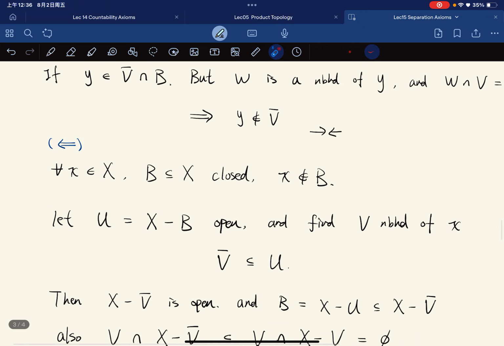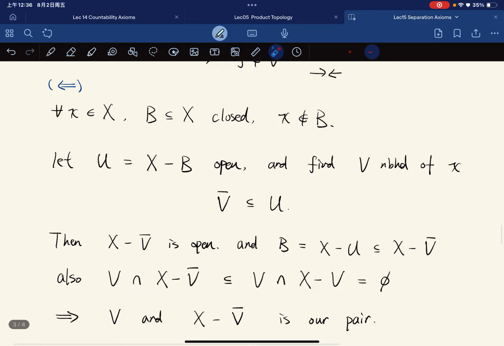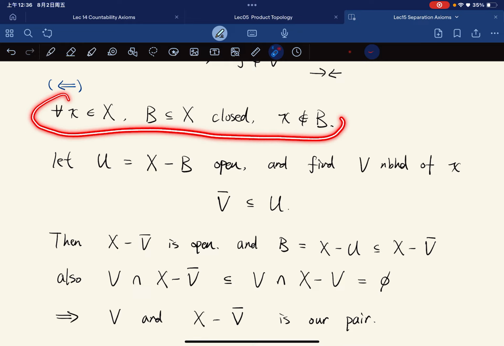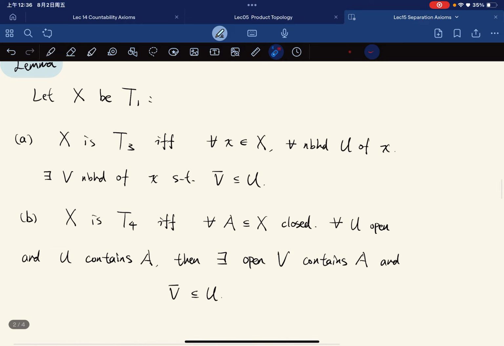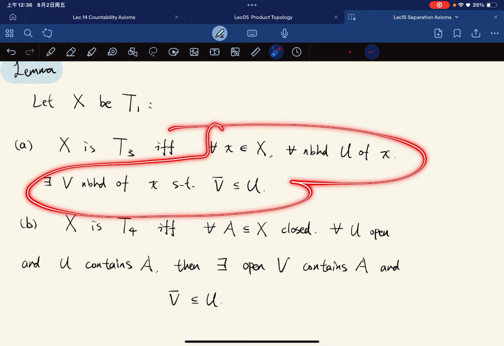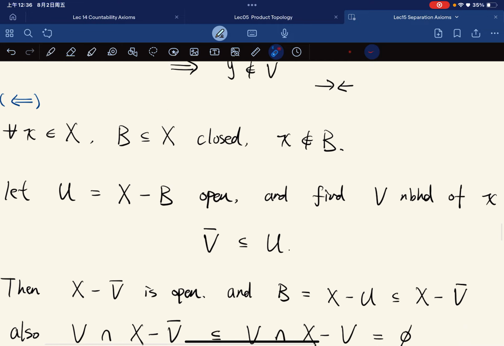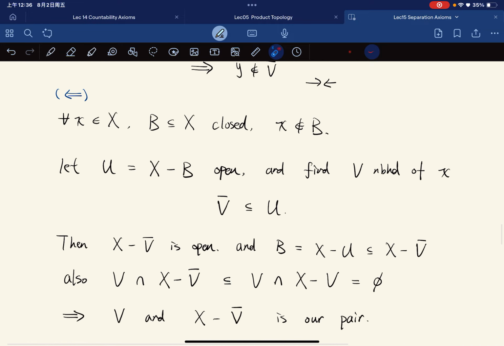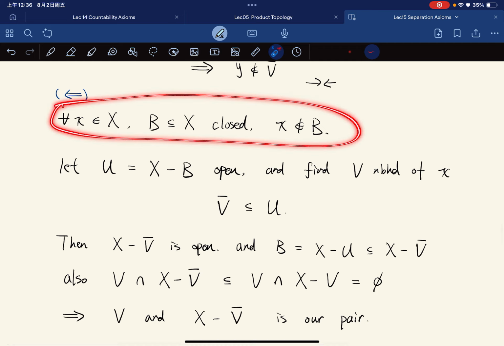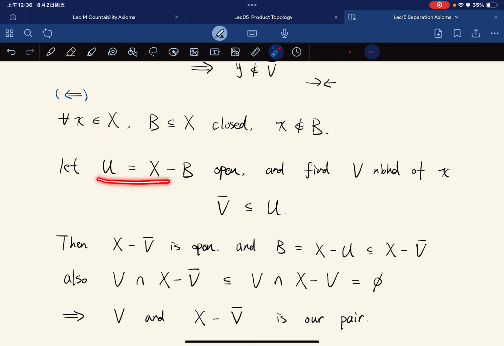And now for the converse. Suppose we have this condition: for any neighborhood there is another neighborhood such that the closure is contained in it. We want to show that X is regular. Let U equal X minus B, which is definitely open because B is closed, and we can find a neighborhood V of x such that V bar is contained in U by assumption.